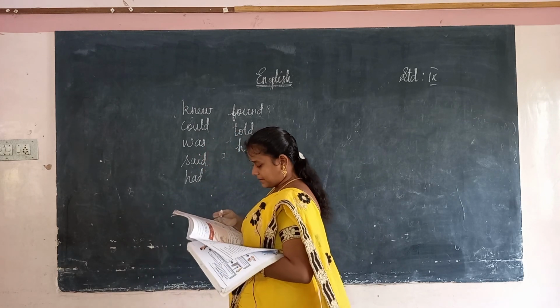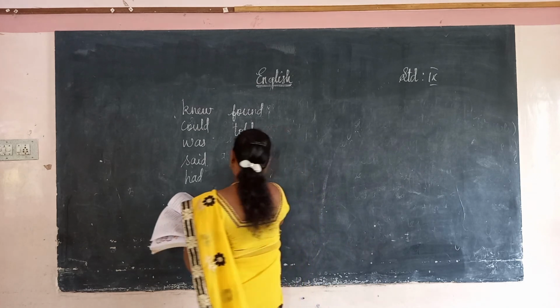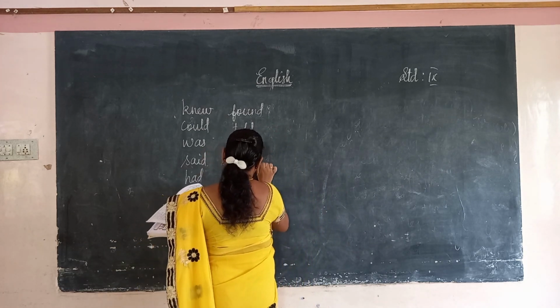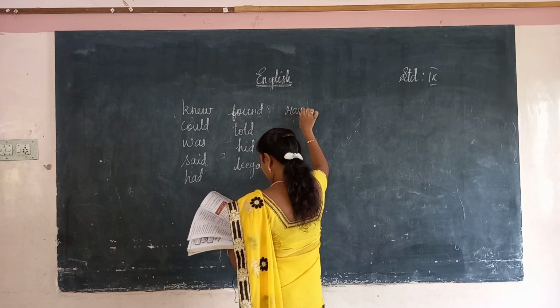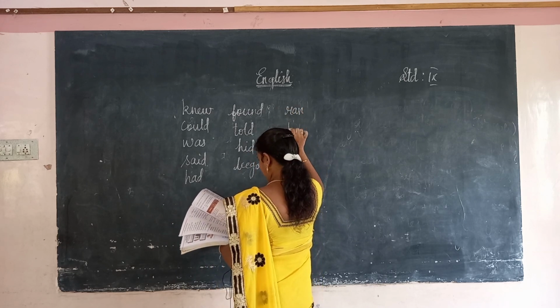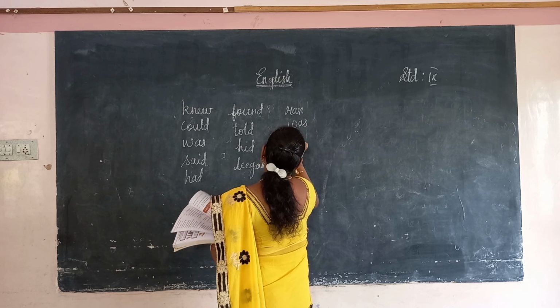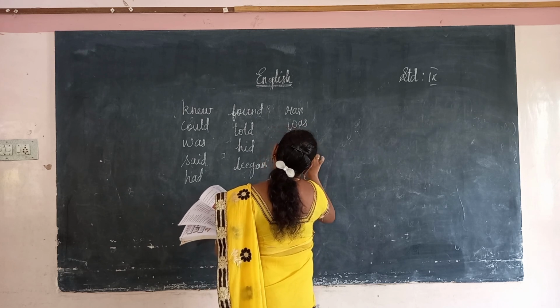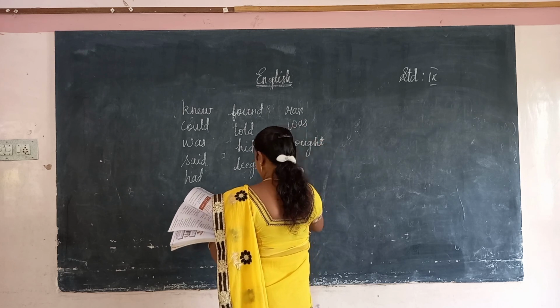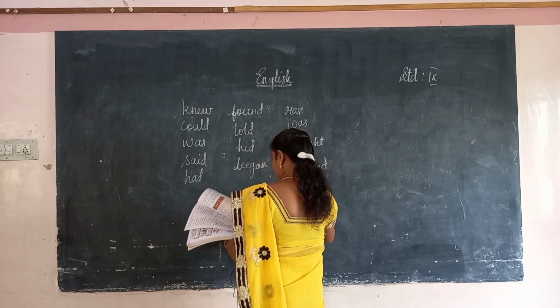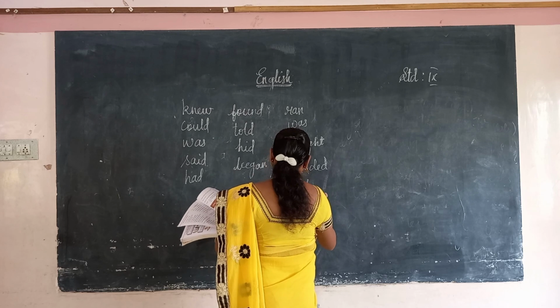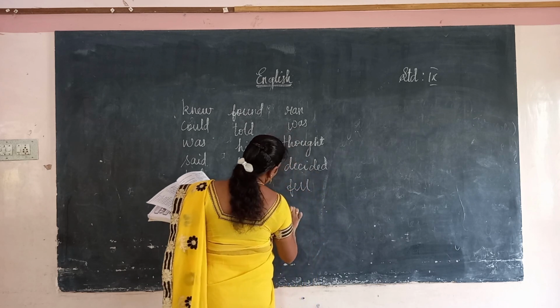Okay. Next, begin. What is the past form of begin? Began. Okay. What is the past form of run? Ran. Next, be, was. Think, thought. Decide, decided. Next one, fall, fell. Wake up, woke up.